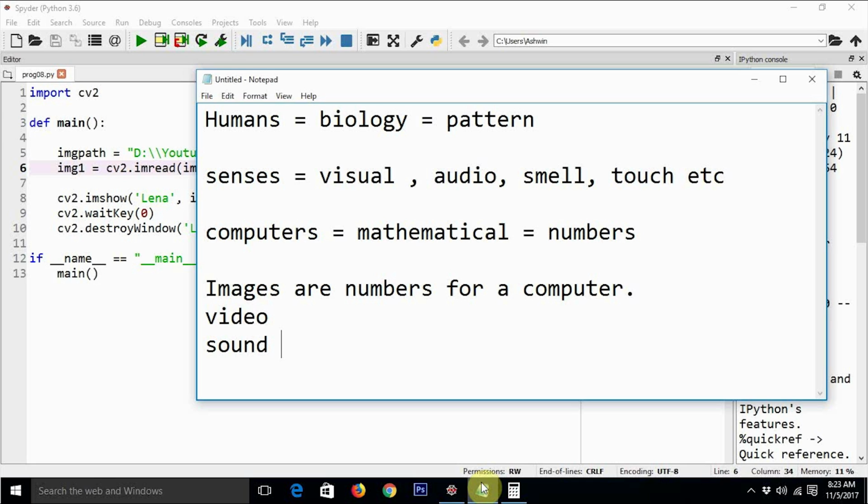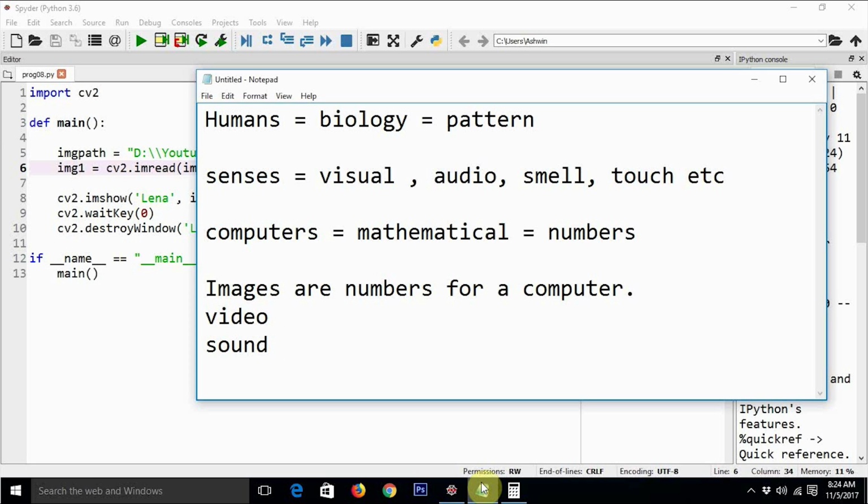As all of us know, humans are biological entities and we are naturally good at recognizing as well as processing patterns, if I'm correct. Whenever we want to perceive the real world, we use our senses. We get visual input, auditory input, and inputs through smell and touch, etc. But this is not the same case with computers, because computers are mathematical entities and they are very good at number crunching. The crux of this is humans are very good at patterns and computers are very good with numbers.